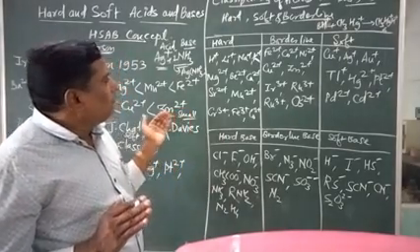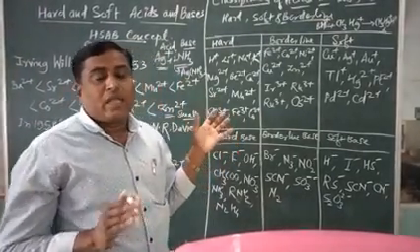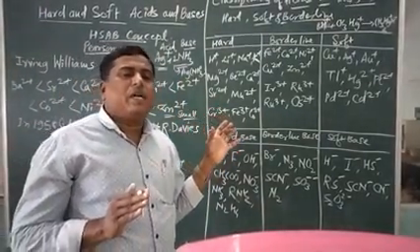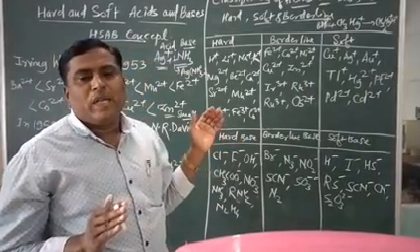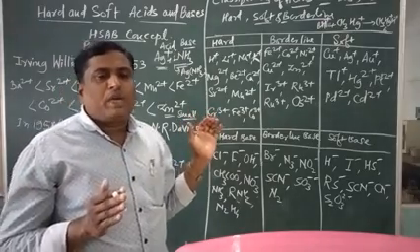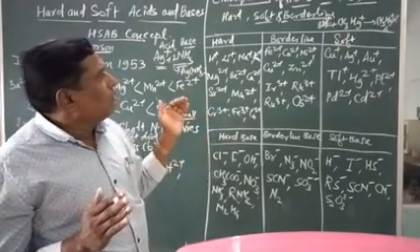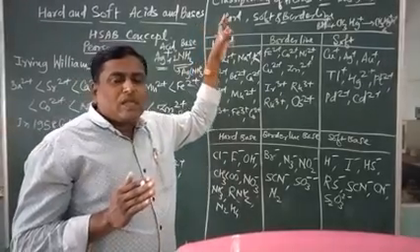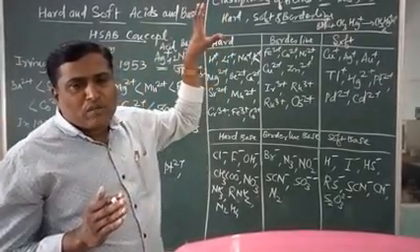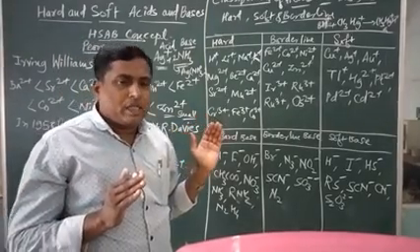Now the statement of the HSAB principle is that a hard acid always prefers to bind to a hard base, and a soft acid always prefers to bind to a soft base. That is, hard comes together and soft comes together, and this maintains the stability of the complexes.